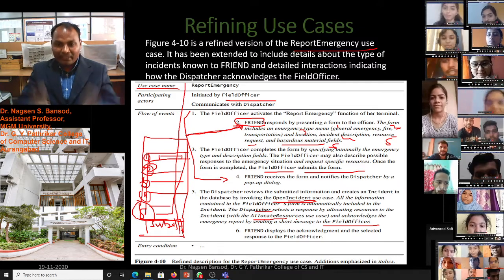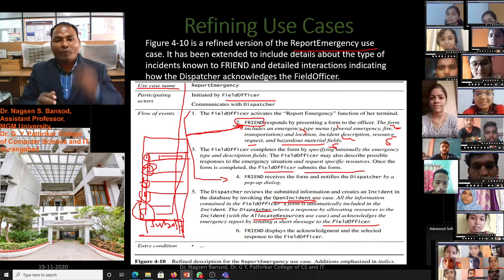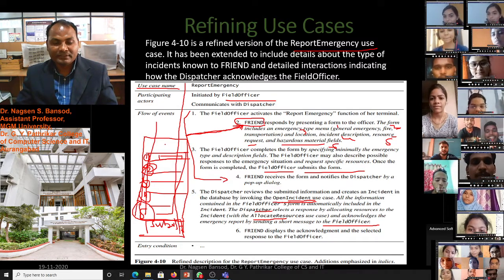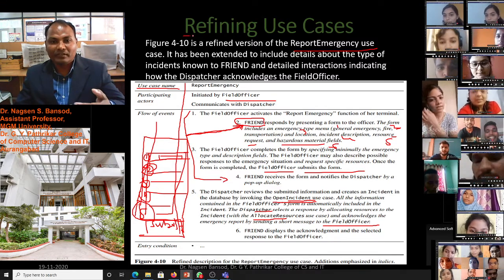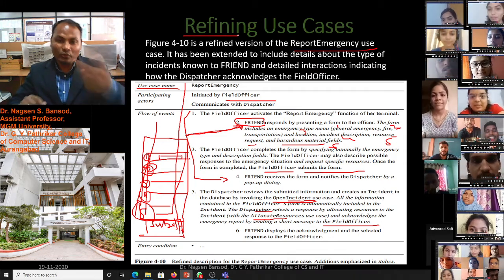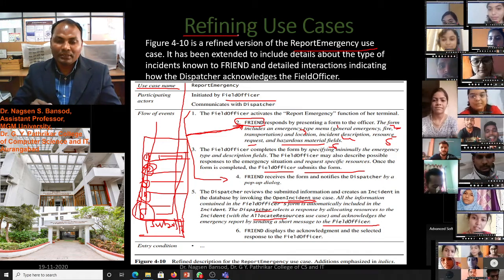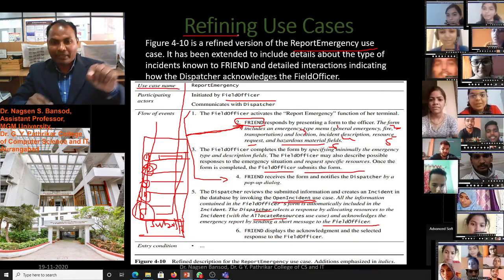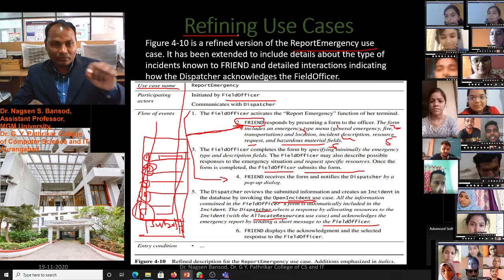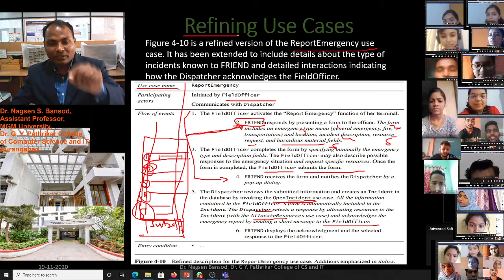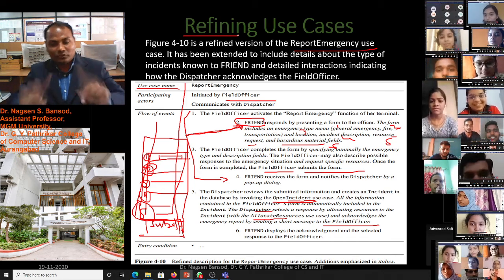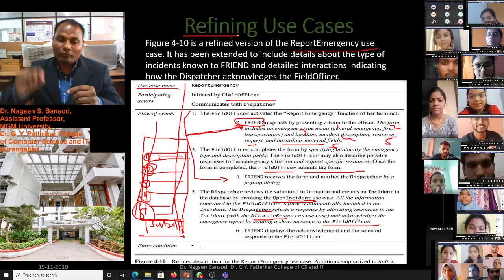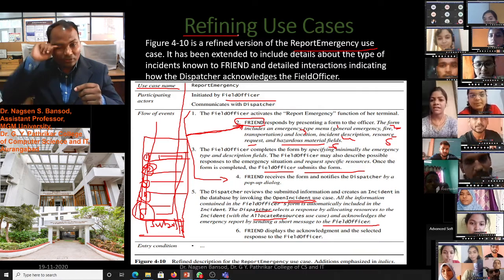Once we have identified them, we have to write them into one or two pages. After writing, we have to refine. Refine means we again discuss our use cases with the client, explaining that our software will work like this: the user will write username and password, then fill the form, and after filling the form, click on the submit button.